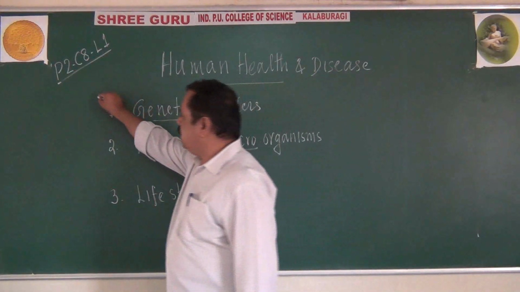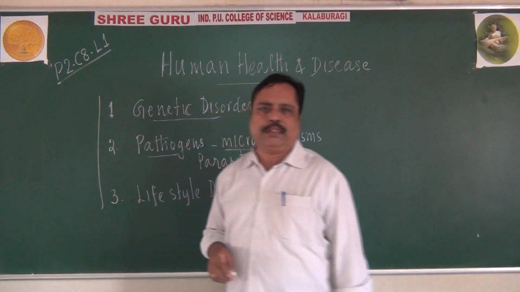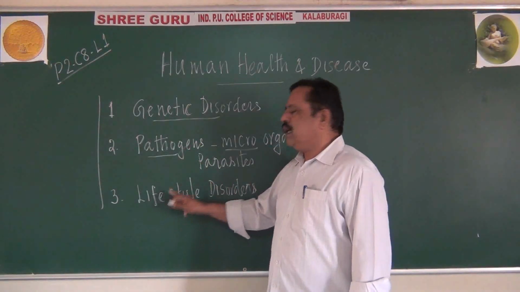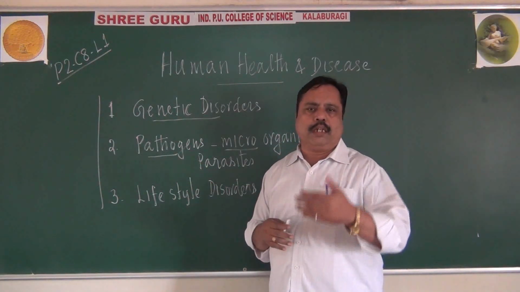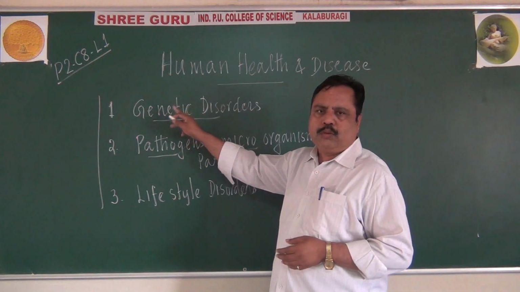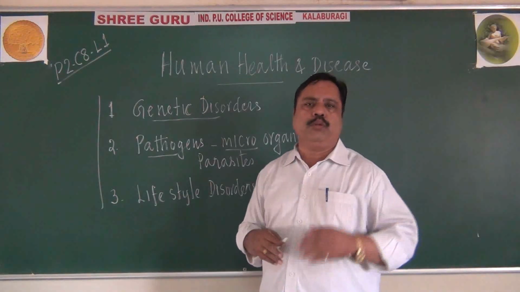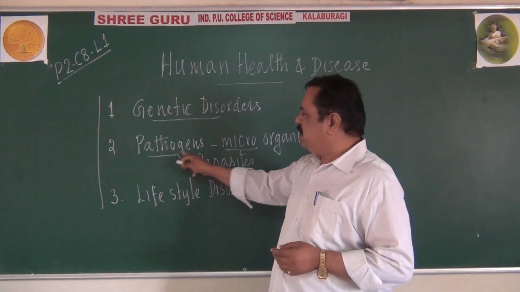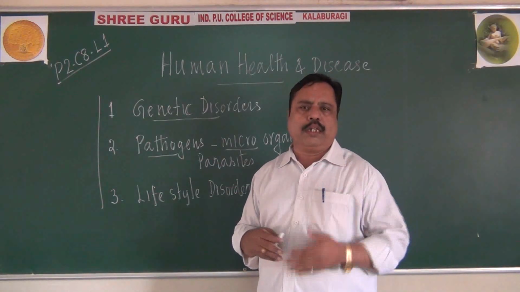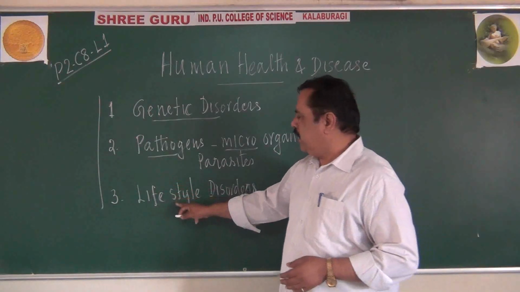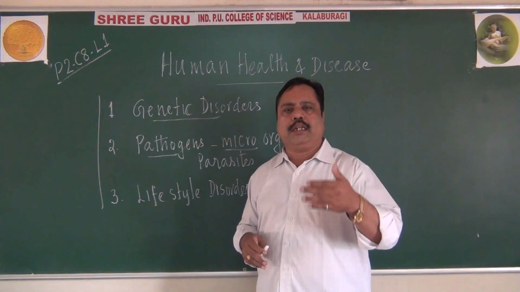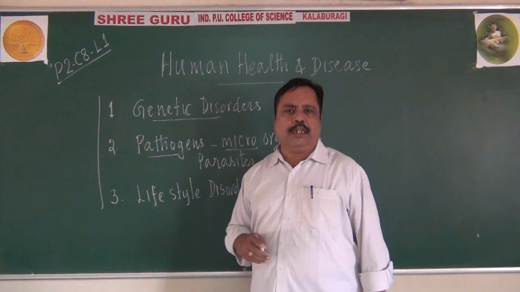So, human health can be affected in three ways: by genetic mechanism, by pathogens, or by our behavioral mechanism. Genetic disorders are caused by chromosomal number changes or gene mutation. Pathogenic disorders are caused by parasitic microorganisms or macroorganisms. And lifestyle disorders, like diabetes, hypertension, even some cancers and other things, are included under lifestyle disorders.